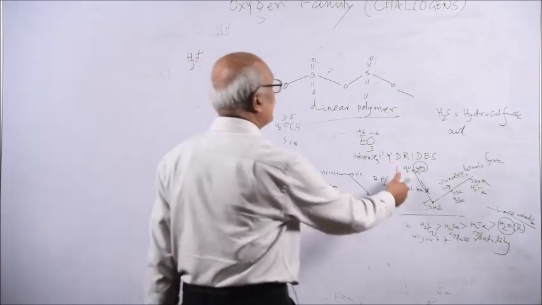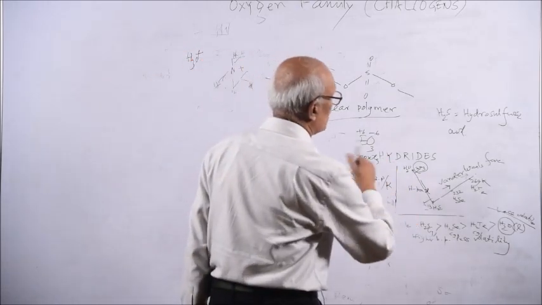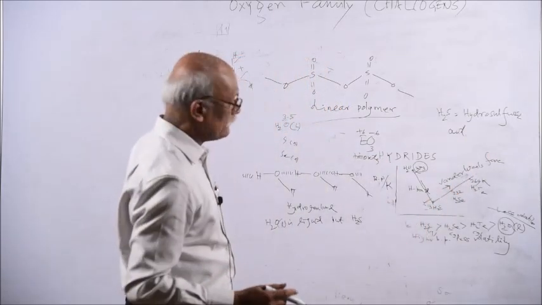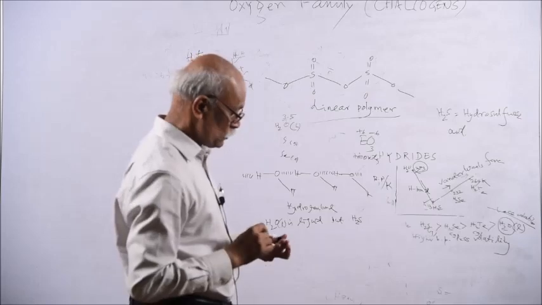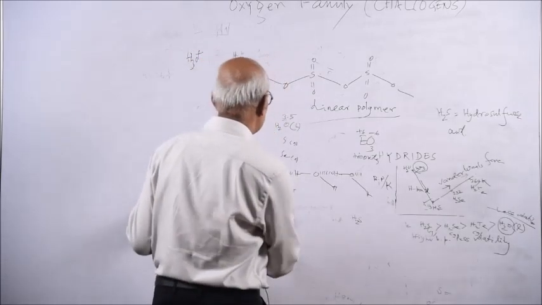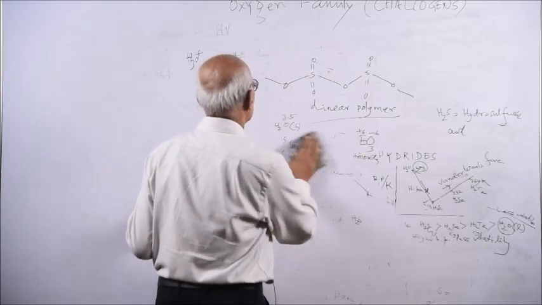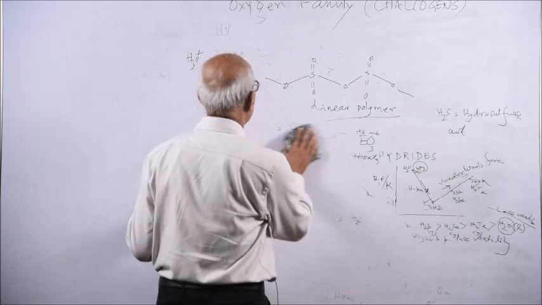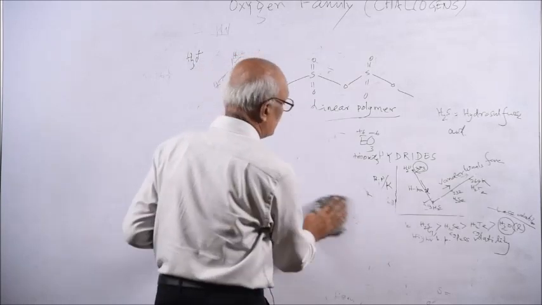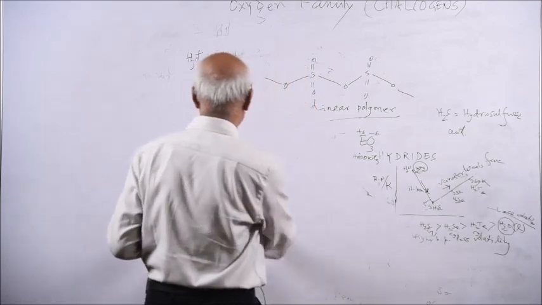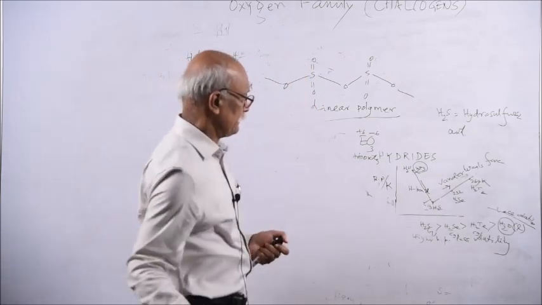This sudden decrease in the boiling point is due to hydrogen bond, and then the slight increase in the boiling point is due to Van der Waals force. So this is the common question which is asked in your council examination. Water is a liquid, but H2S is a gas. You can explain it by the presence of hydrogen bond in water and absence of hydrogen bond in H2S.